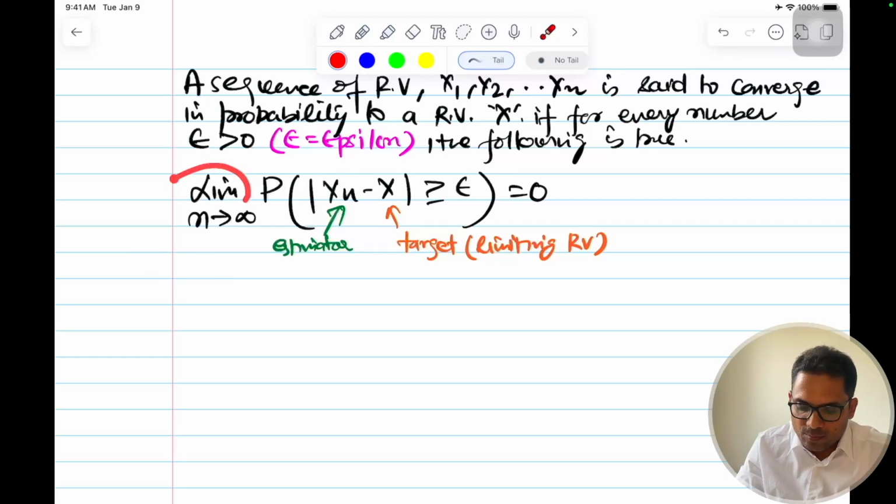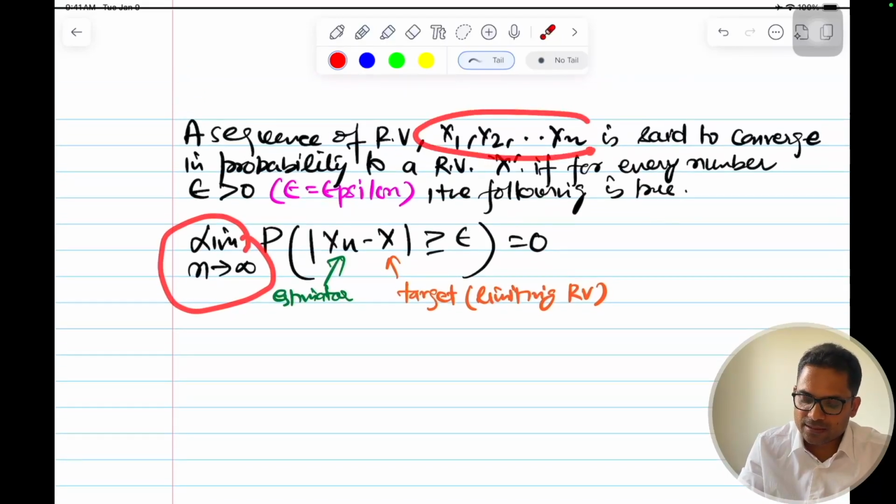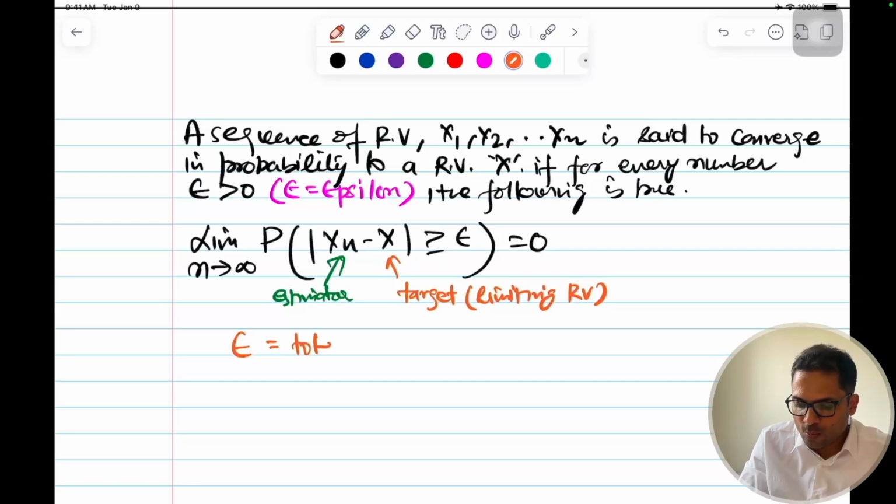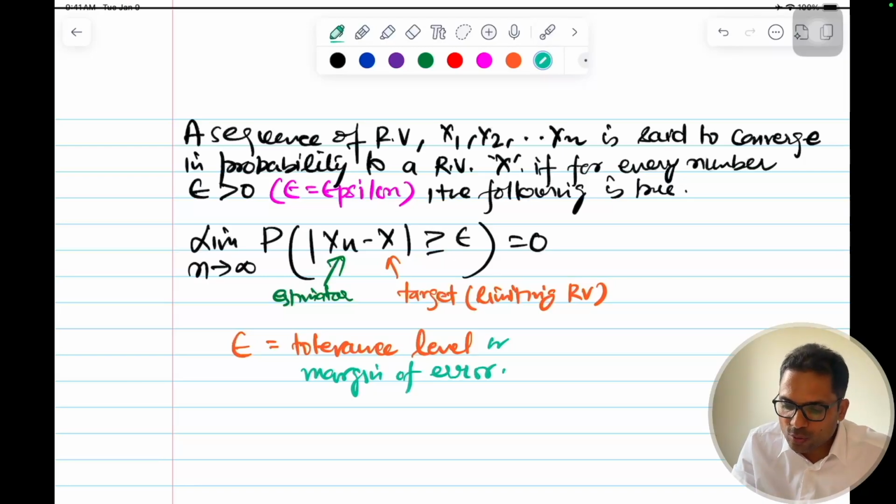I'll reiterate, as the number of random variables in this sequence, this n, tends to infinity, the probability that the difference between any random variable in the sequence and the target random variable is greater than a margin of error becomes 0. This epsilon is the margin of error, called the tolerance level, how much difference you can tolerate, or basically how close you want these to be.